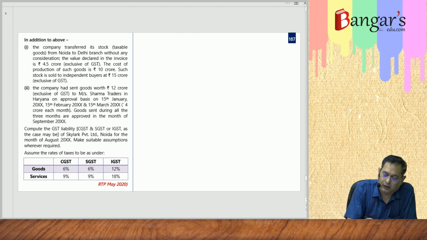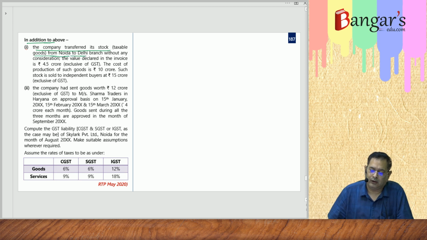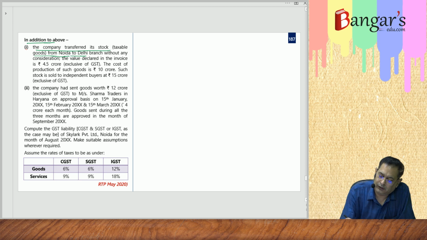In addition to the above, the company has transferred its stock of taxable goods from Noida to Delhi branch. Now here, as we have seen, they are establishments of what? They are establishments of distinct persons.